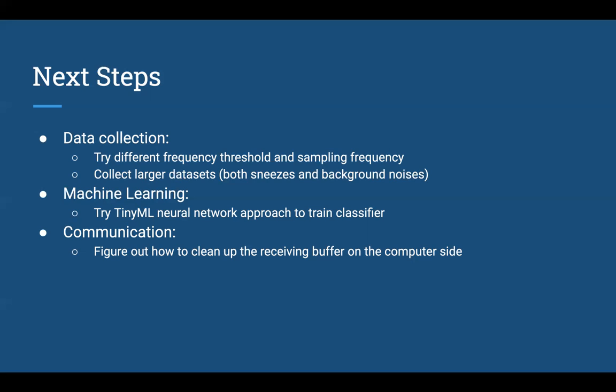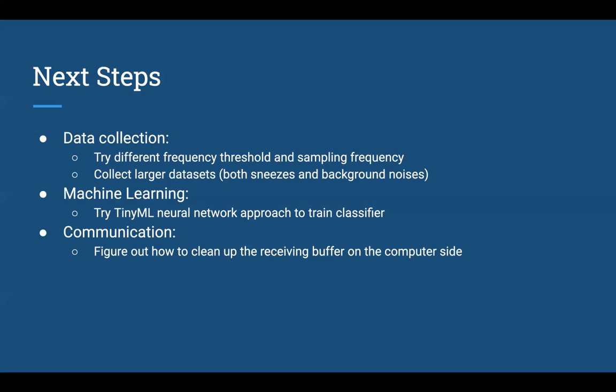And for the communication aspect, we need to figure out a way to clean up the receiving buffer on the computer side. The problem we are facing right now is that after the Arduino sends the data to the computer side, the buffer on the computer side will not clean up.